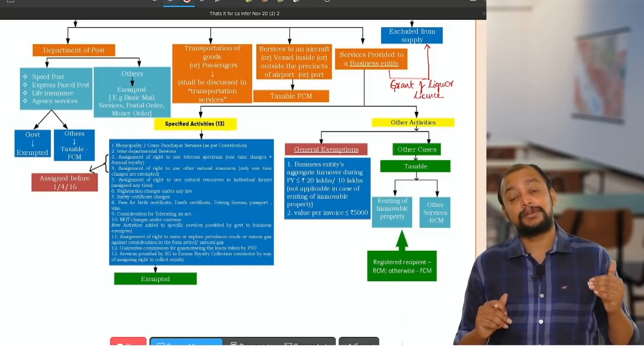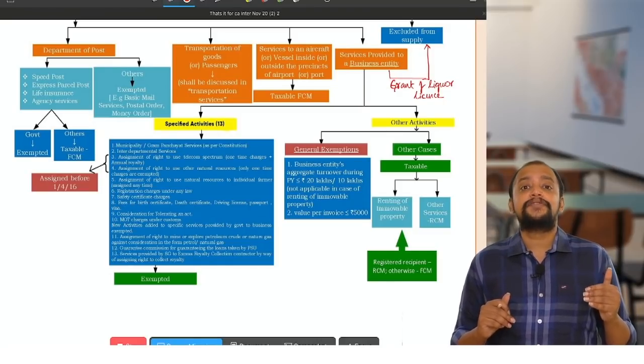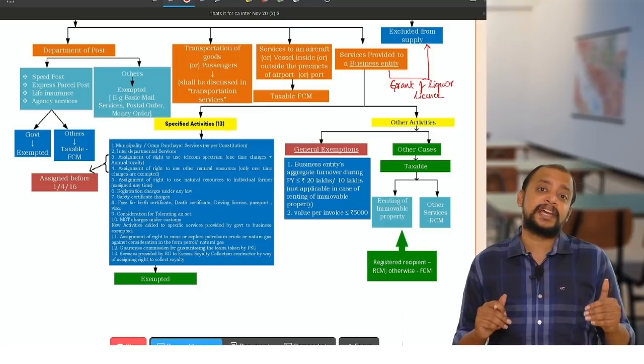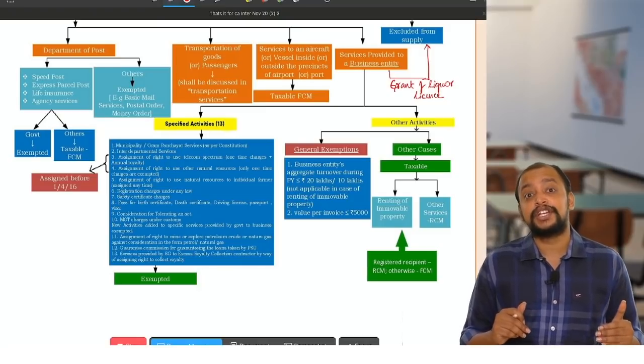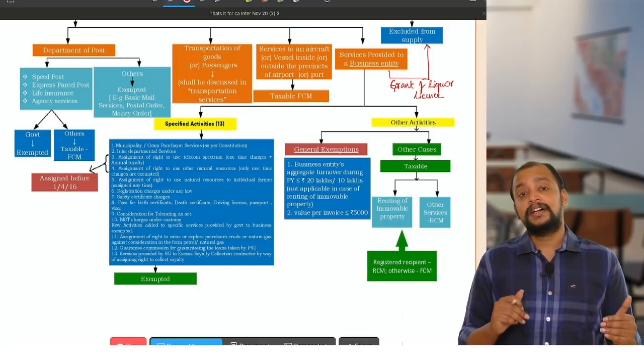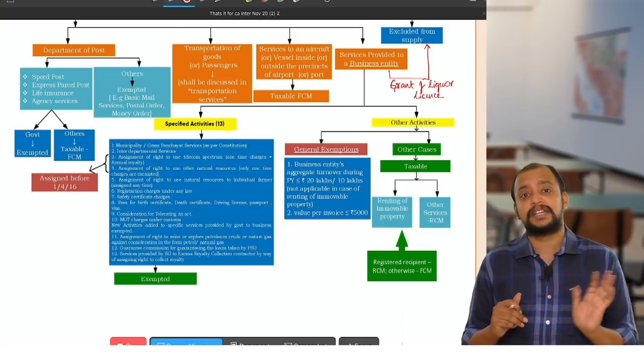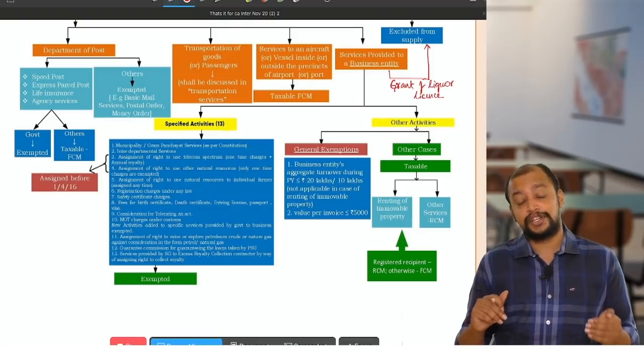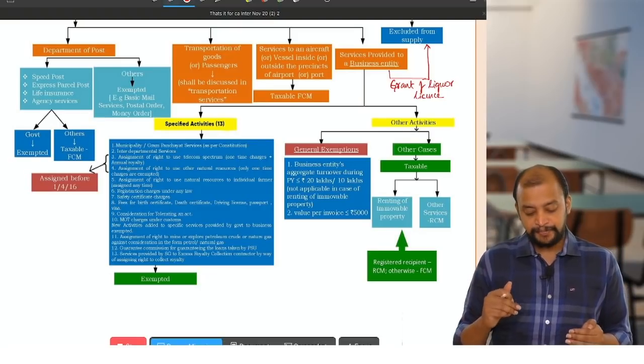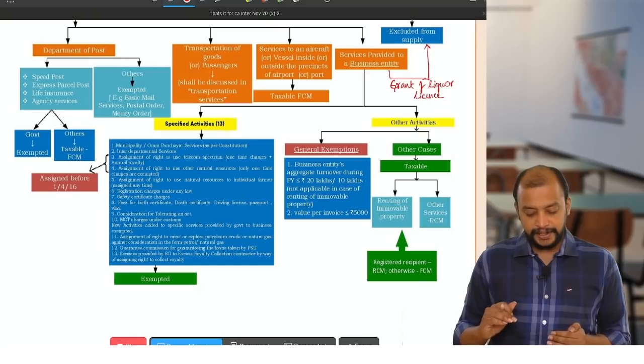That will be taxable. That too, when will it be taxable? If it is provided to a person other than government. If it is provided to individuals, is it also taxable? Yes sir, if it is provided to individuals also, it will be taxable. Not for business entity alone. Then all others are exempted.